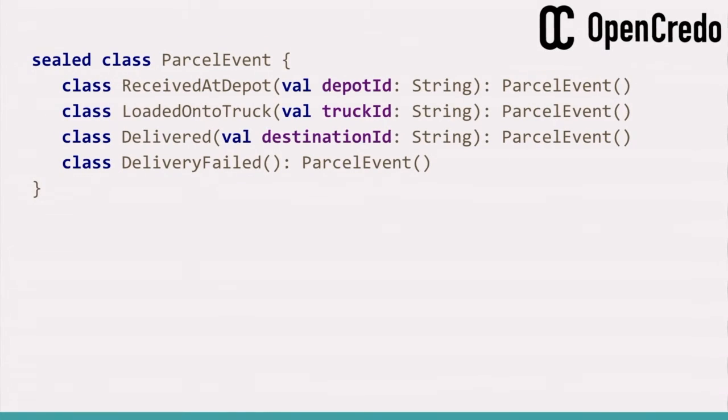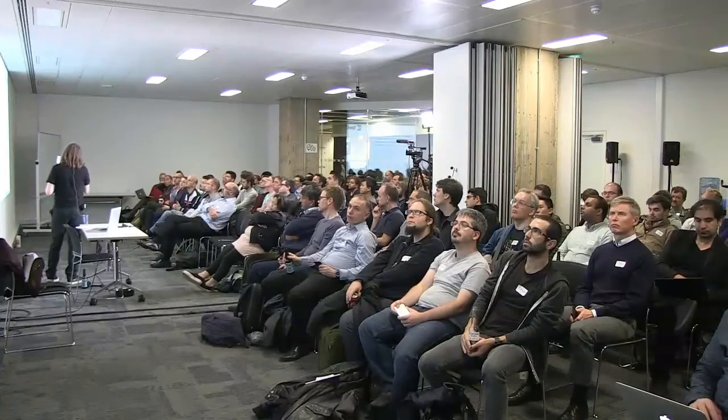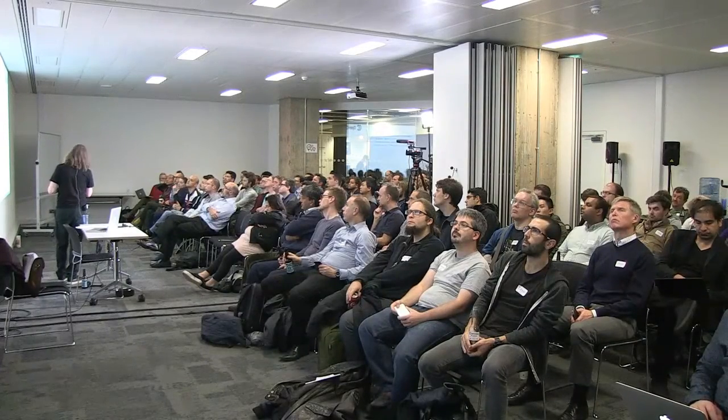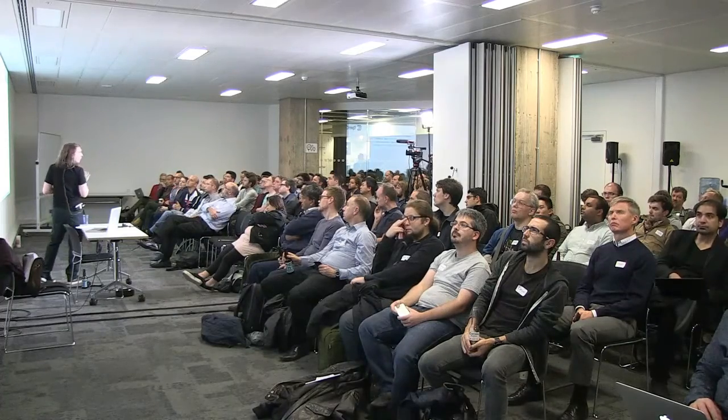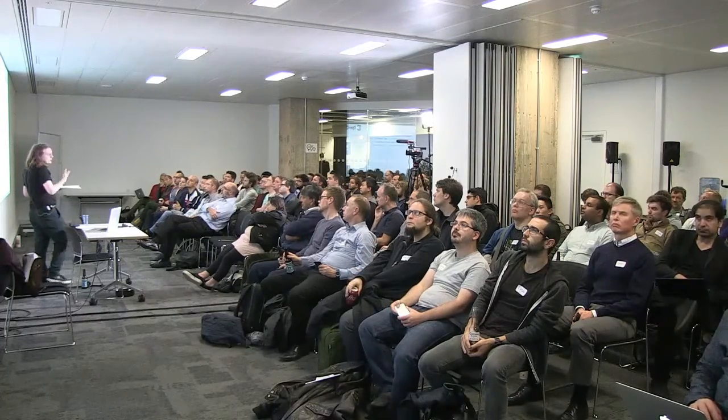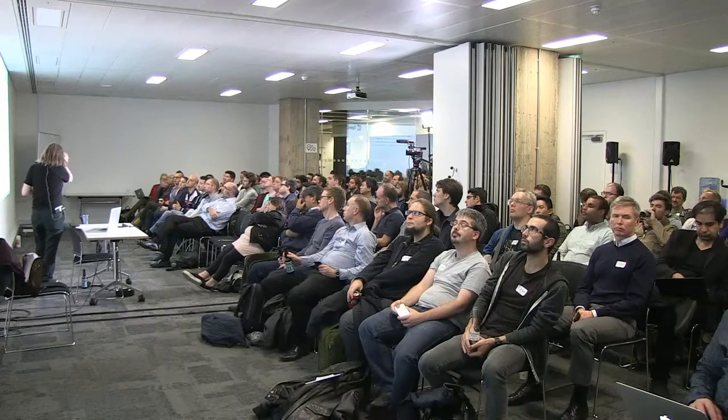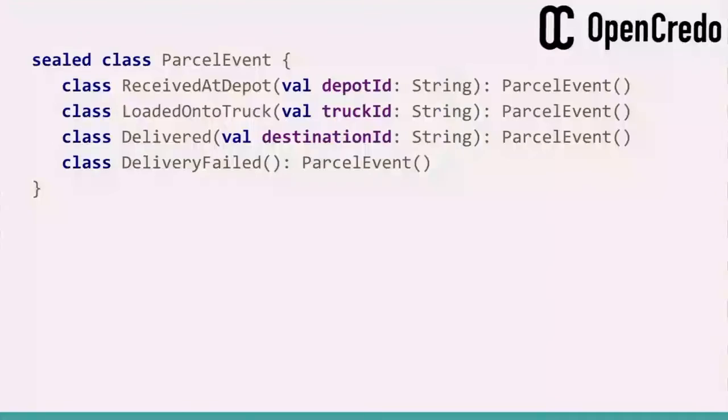The first thing to notice is that the parameters for timestamp and aggregate ID aren't included in the event class. So these classes just represent the different kinds of events and their associated attributes, but not the event metadata, so not the aggregate ID and not the timestamp. Those things are added in later. The second thing to notice is that the relationship between events and an aggregate type is mapped onto the relationship between the sealed superclass and the fixed collection of subclasses.